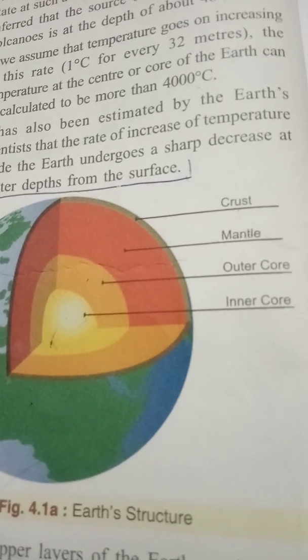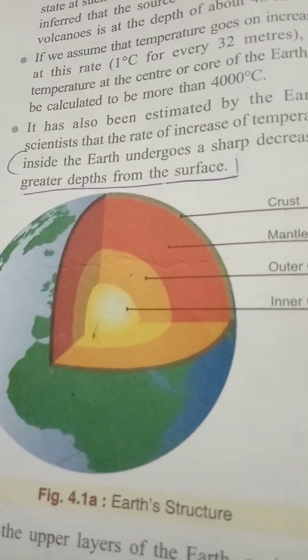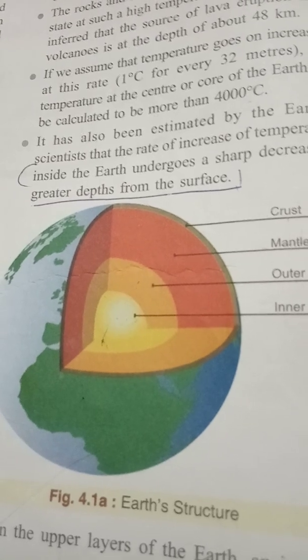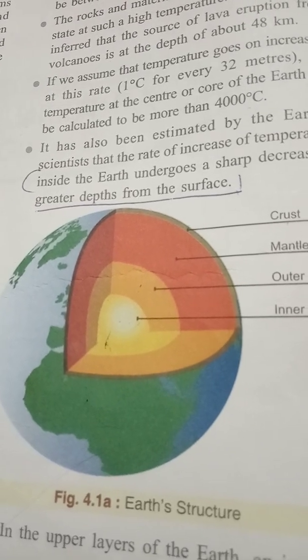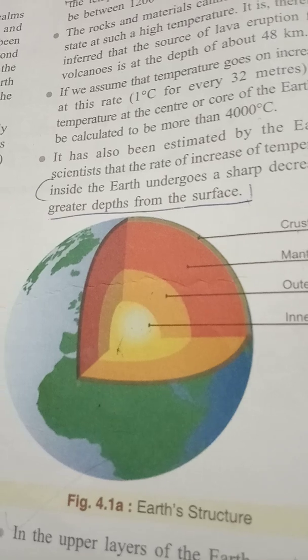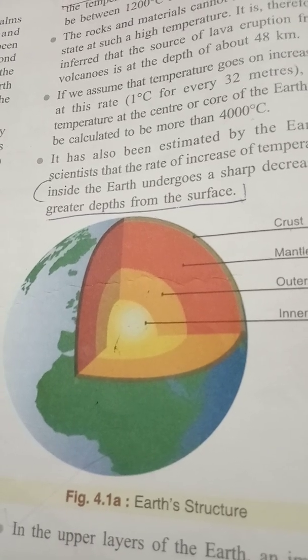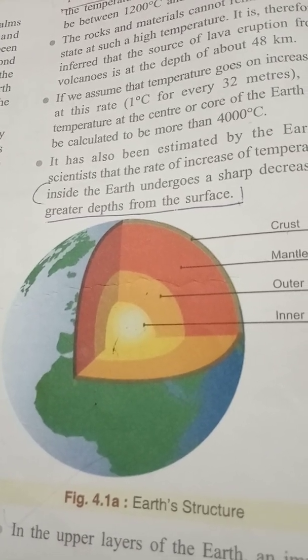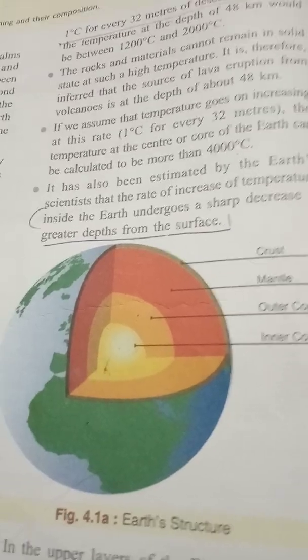You can see the diagram of the Earth's structure. So, see children, since the geologists have not been able to sink boreholes, which is a drill hole, more than 8 kilometers into the Earth's crust, there is no way of finding the chemical composition of unseen or inaccessible material.